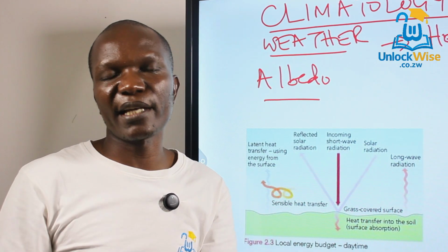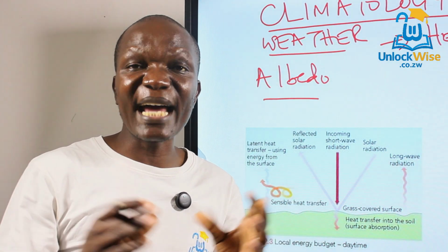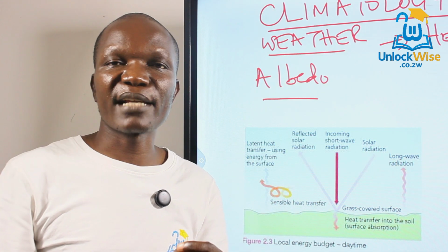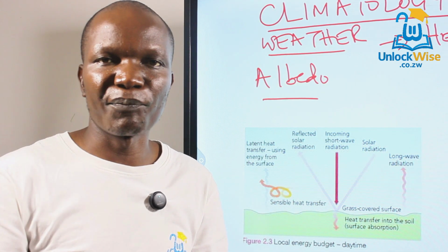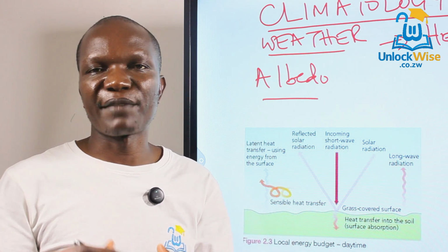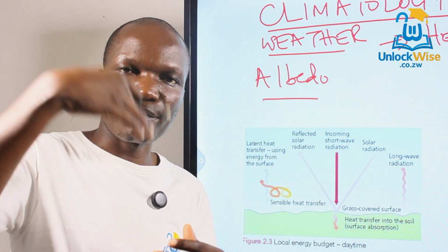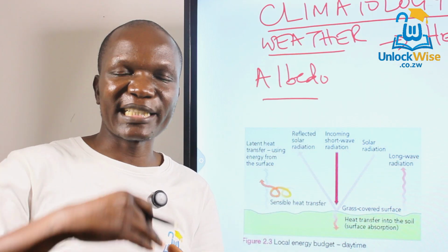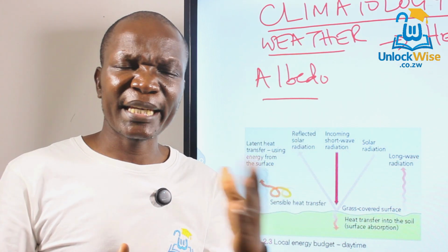This albedo varies from place to place. For example, water is able to reflect a lot of heat back compared to land. Vegetation is also able to reflect back a lot of energy. Ice surfaces are also able to reflect a lot of heat back to space.